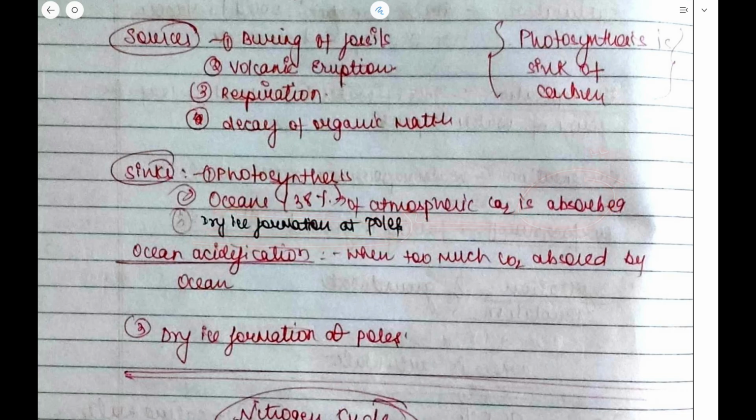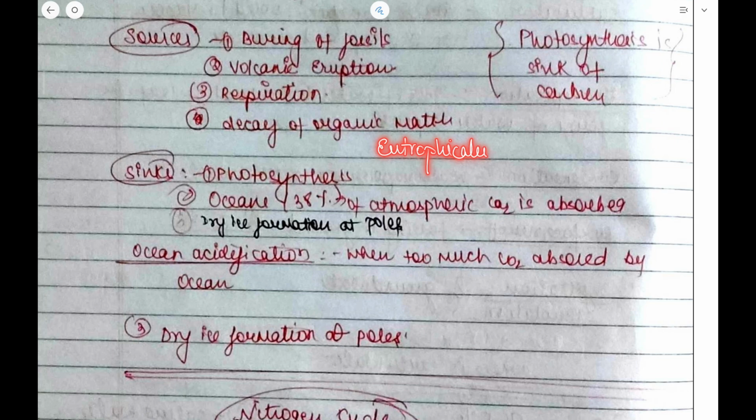So these three are the different types of carbon sinks: photosynthesis, ocean and dry ice. So what is this process of ocean acidification? When too much carbon dioxide is absorbed by the ocean, it leads to ocean acidification. Now there is another term, that is eutrophication.